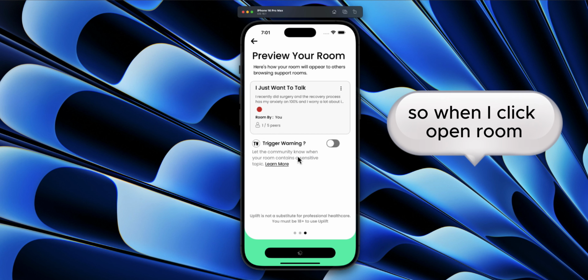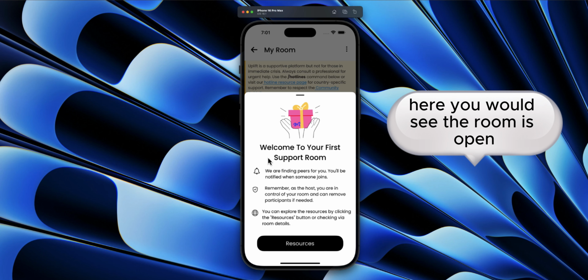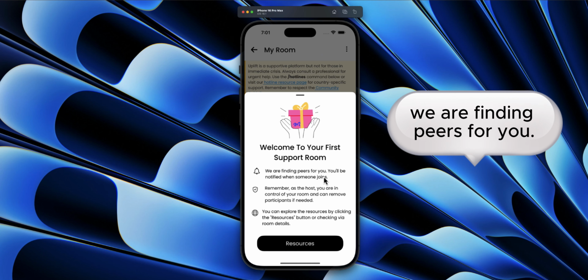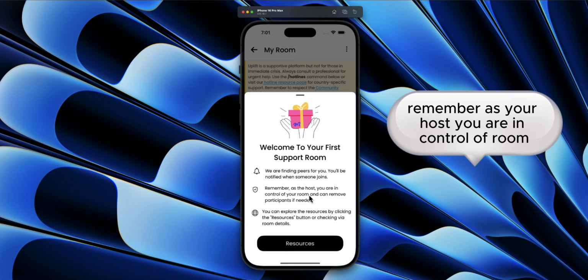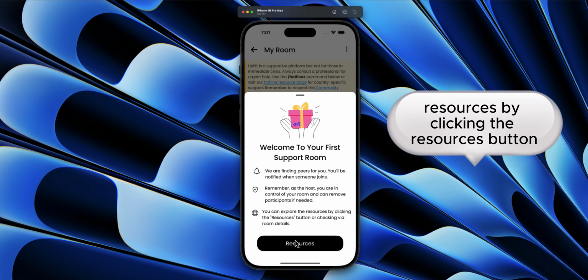So when I click open room, here you would see the room is open and you get a welcome to your first support room. We have 25 peers for you. You'll be notified when peers join. Remember, as your host, you are in control of the room and you can remove participants if needed, and you can explore the resources by clicking the resources button.